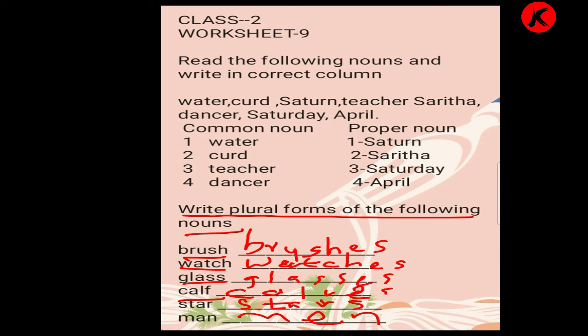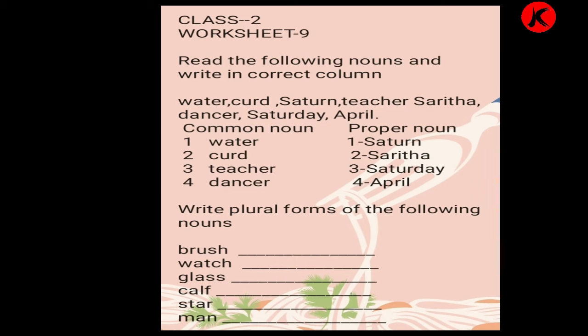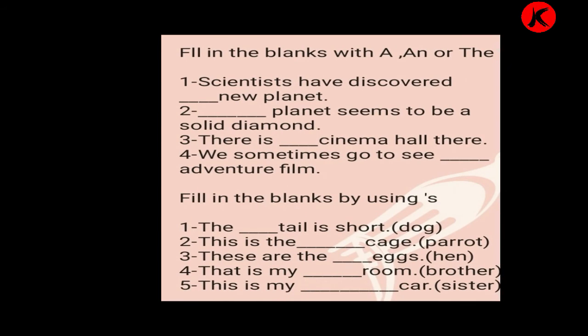So once again we will write brush, brushes, watch, watches. C-H and S-H are there, so in the end what we have to add is E-S. Glass, glasses, E-S. Calf, calves, V-E-S. Star, stars. And man, men. So we have written E, M-E-N, men. Now we'll go to the next page.